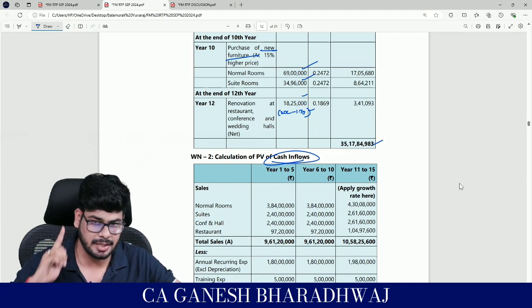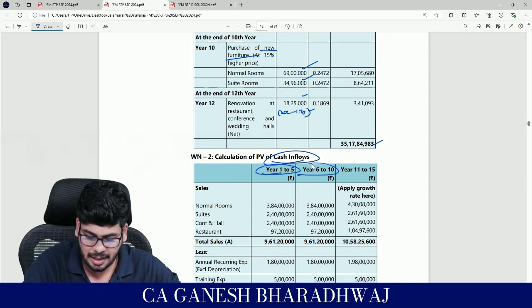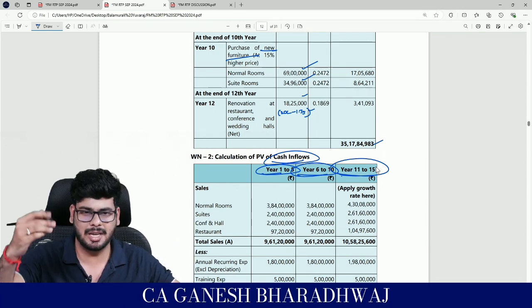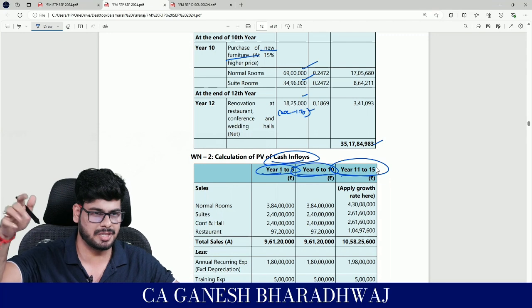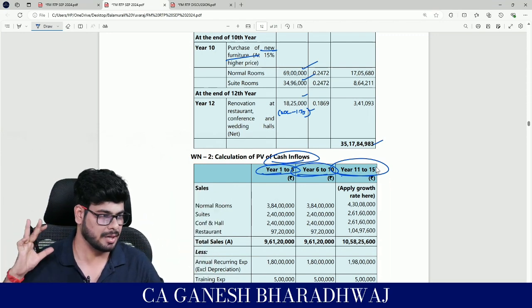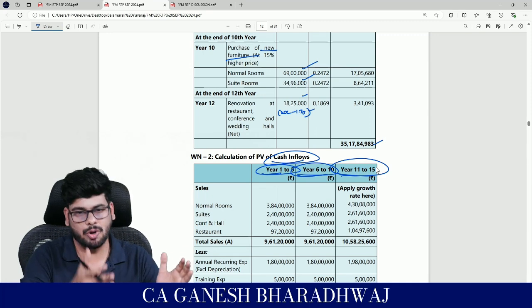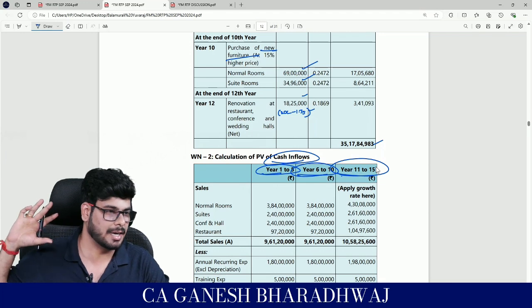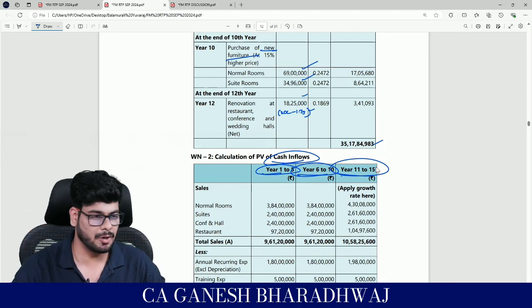The first thing that you need to observe is there is a set of 3 years, right? Apart from that, salvage values and that purchase and all someone was saying, these things are incurred in some additional years that we will be doing separately. But if there is a trend for more than 1 year, we build a range. If not, we can consider it separately later on. Clear with this? This is for ease of calculation.